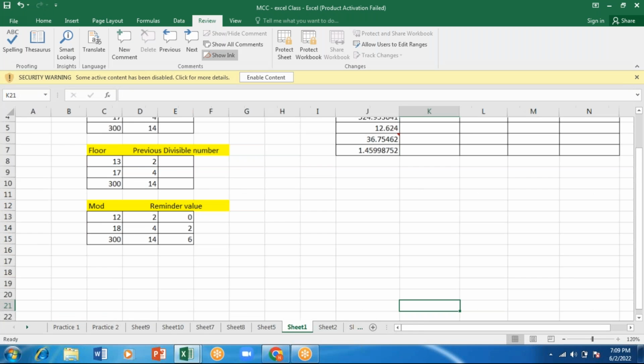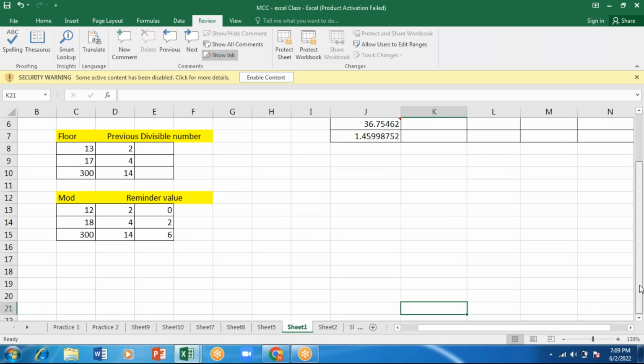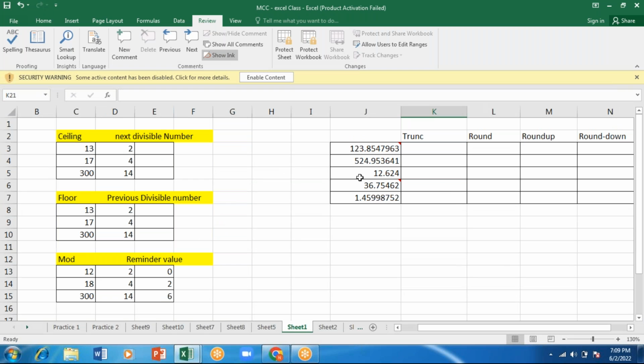You can see now, I'll zoom some more. Now see, a red color mark is available. That means a comment has been added. For that, we use this option. So if you get a question asking what is the meaning of a red triangle mark on the top of the cell, in that case you have to select comment inserted.